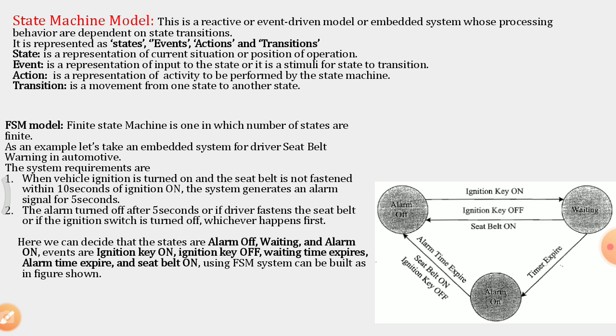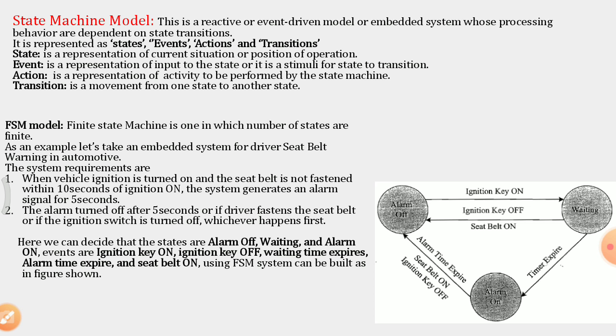The second requirement is that the alarm turns off after 5 seconds, or if the driver fastens the seat belt, or if the ignition switch is turned off, whichever happens first.